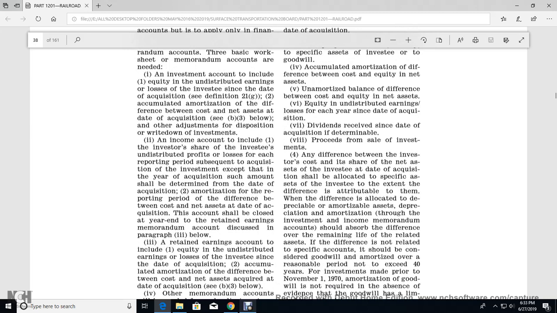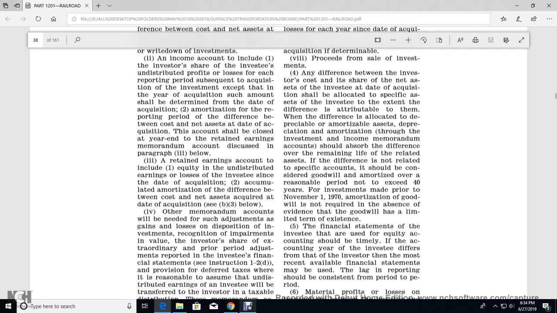Two. An account will include the investor's share of the investee's undistributed profits or loss for each reporting period subsequent to the acquisition of the investment, except for the year of the acquisition, the amount determined as of the day of the acquisition and amortization for the reporting period. The difference between the cost and the net assets on the day of the acquisition should be closed at the year end to the retained earnings memorandum account discussed in paragraph 3 below.